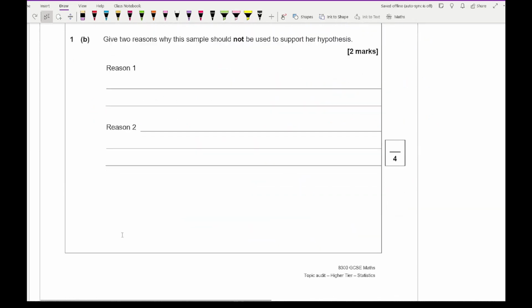Now for question 1b, it says give 2 reasons why the sample should not be used to support her hypothesis. There are loads of different ways in which you could give your reasons, but remember that they've got to be 2 distinct reasons and they can't be linked between the 2 for you to get the 2 marks. I'm not going to write down my typical answers, but I'll say what some common answers are going to be: that the sample is too biased, in the fact that we know that they all read books, so all avid book readers, all keen book readers.